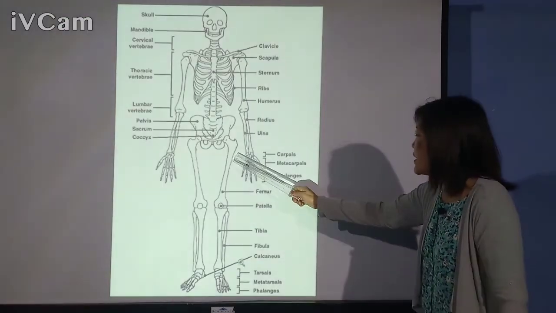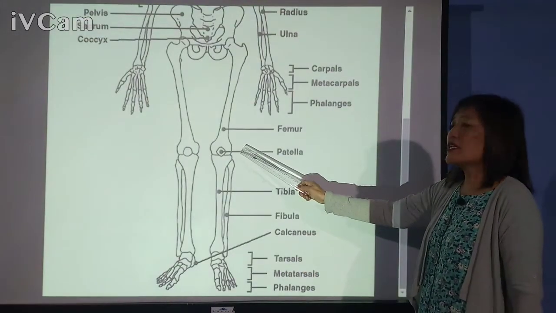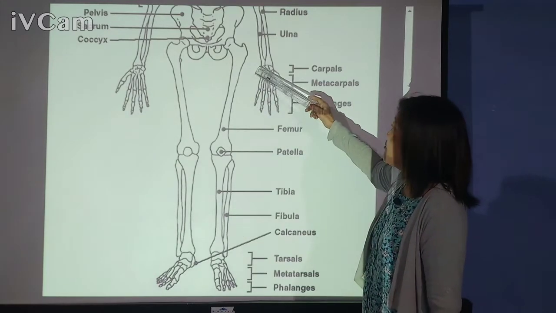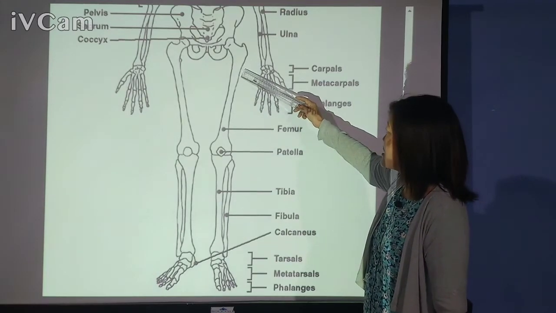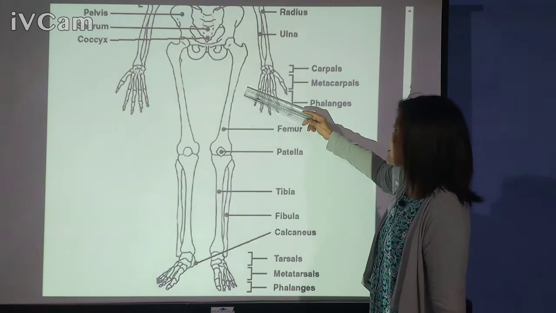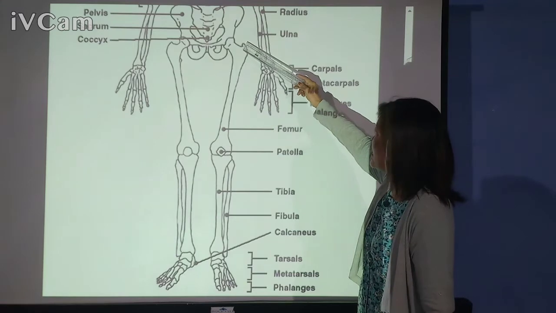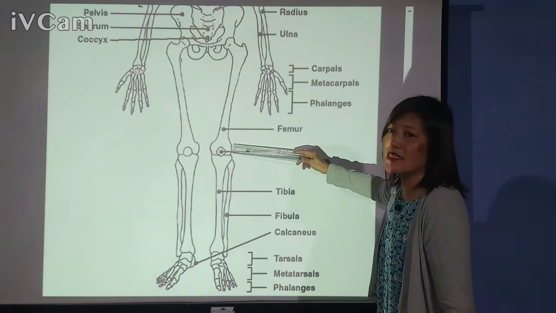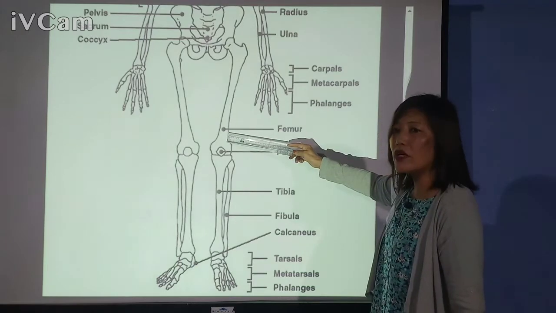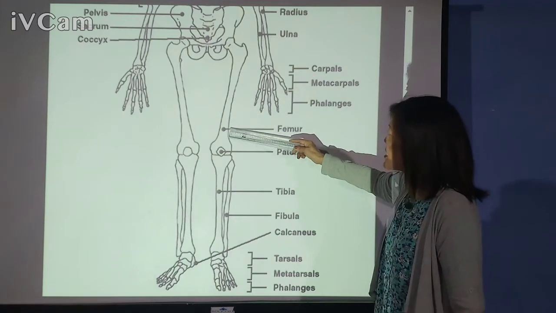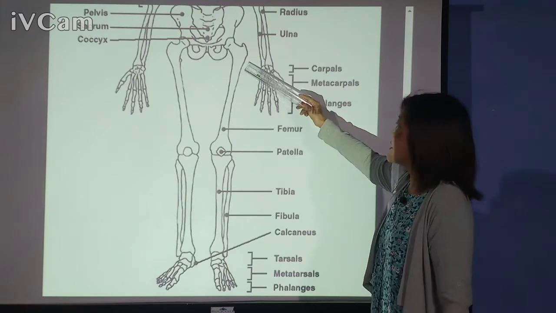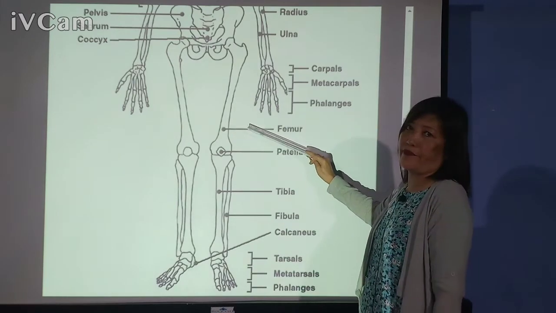Now, bones of the lower limbs, which means the legs. In the legs also, the bones consist of two parts. One extends from the hip to our knees, right? And this bone is also called the thigh bone, and it is the strongest and largest bone of our body, and it is called the femur.